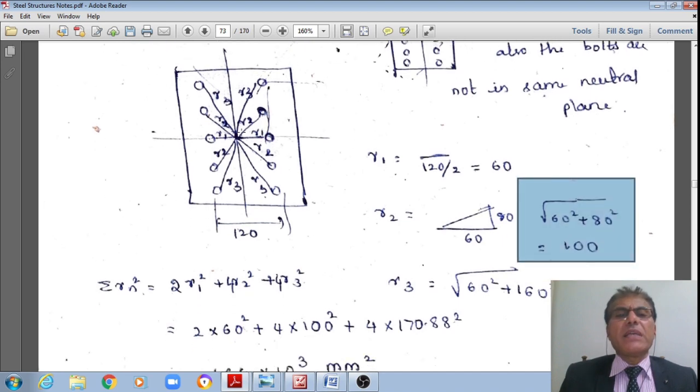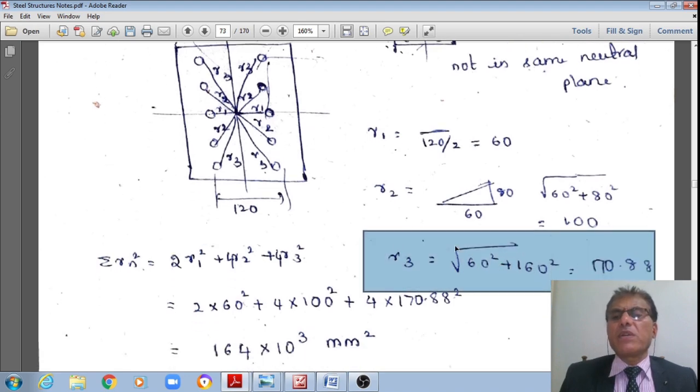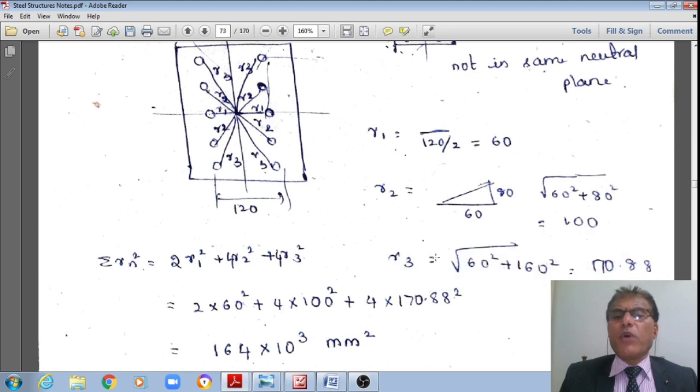Similarly, R3 is nothing but this 60 horizontal, as well as there are two pitches, meaning 2 multiplied by 80, is equal to 160, squared. Therefore, R3 is the square root of 60 square plus 160 square, that works out to, say, 170.8 mm, right?